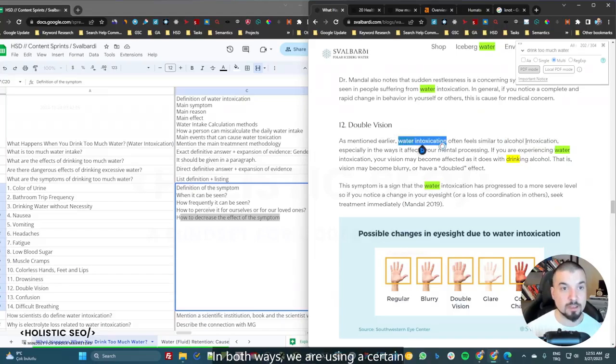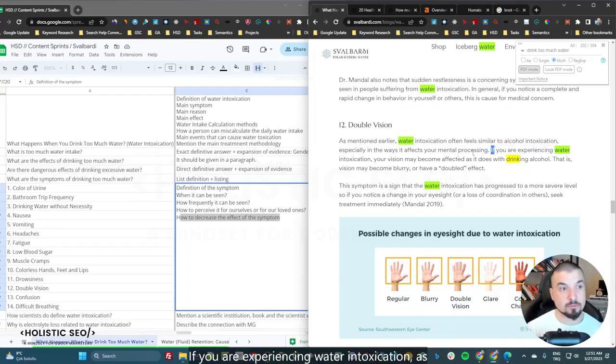In both ways, we are using a certain type of fluid overly or too much. And in this case, they have a common symptom. That's why we are connecting it to the here. But we don't open a new page for that because it's not relevant to our source context. It could be if you will continue to create our topical map further, because we have non-alcoholic drinks and the mocktails inside our topical map. If you would like to go further, we could talk about the alcoholic drinks and the recipes as well, but it will be a little bit too distant and no need for that, at least for now.